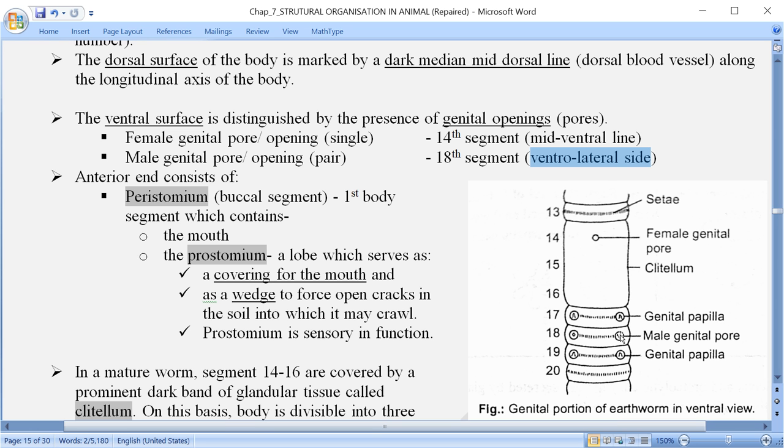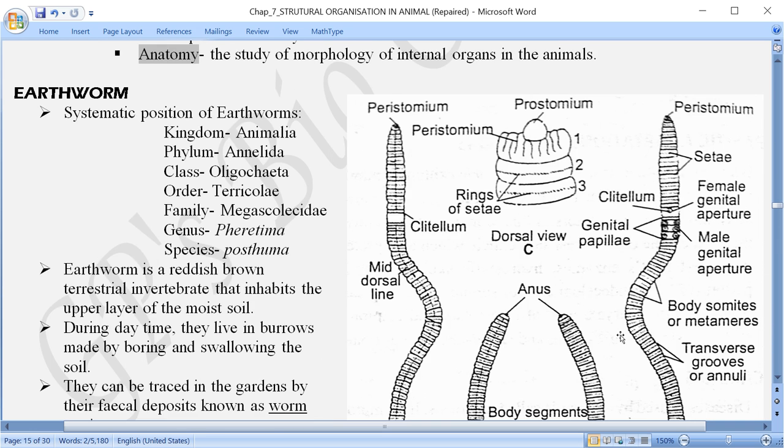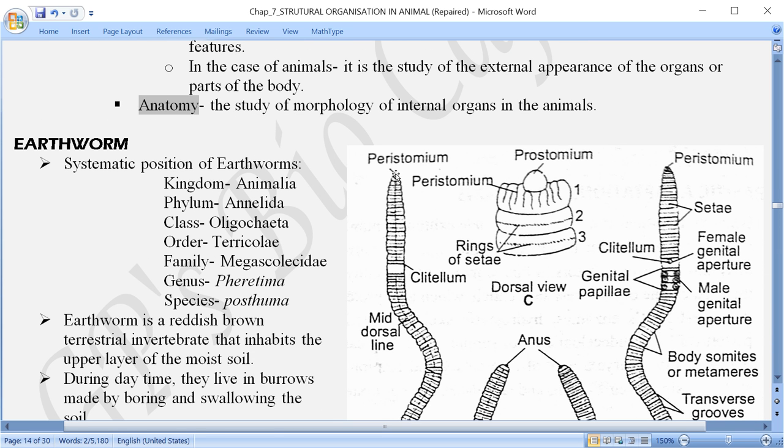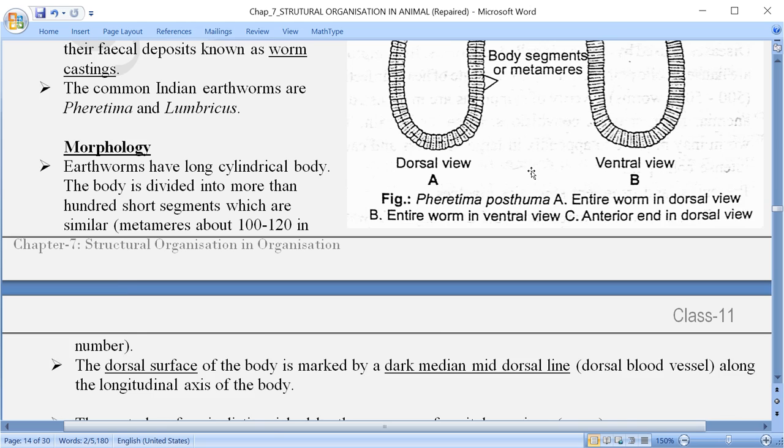Now coming to the anterior part. The anterior part, as I mentioned here, is the first segment. The first segment is called the peristomium. What do we call the first segment? Peristomium. Now in this segment there is a distinct structure which is called the prostomium. Now it has two main functions.